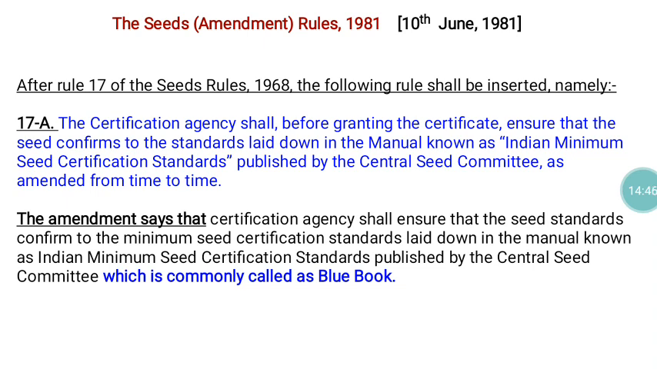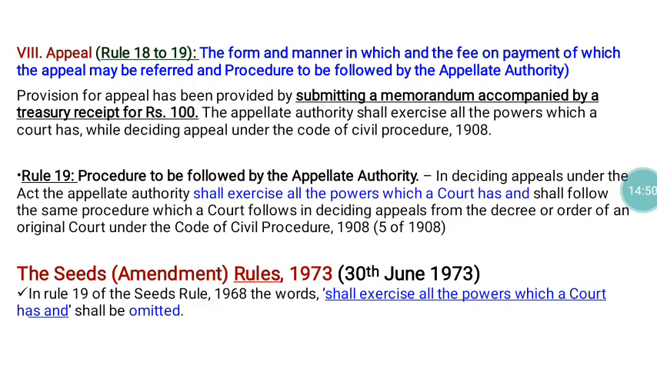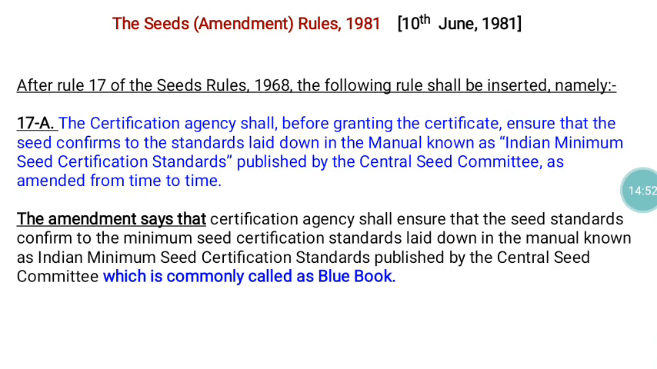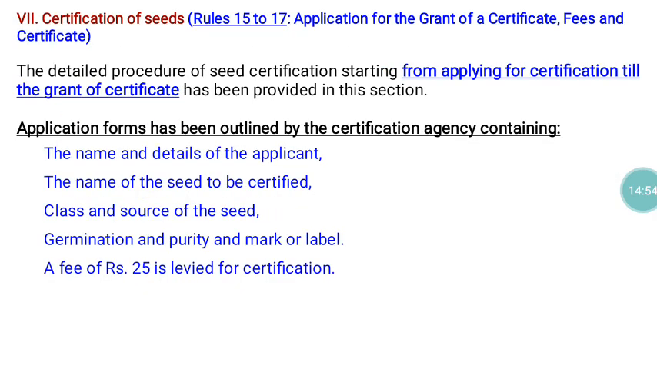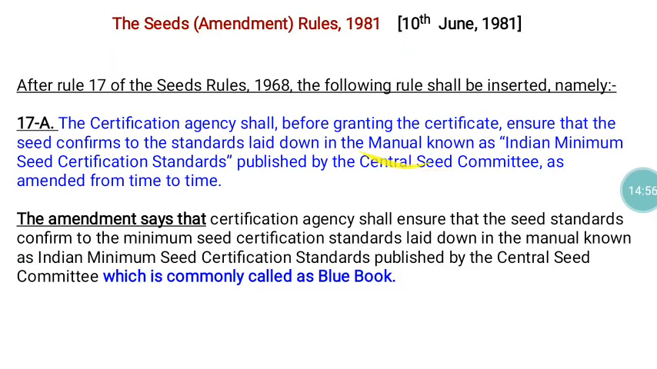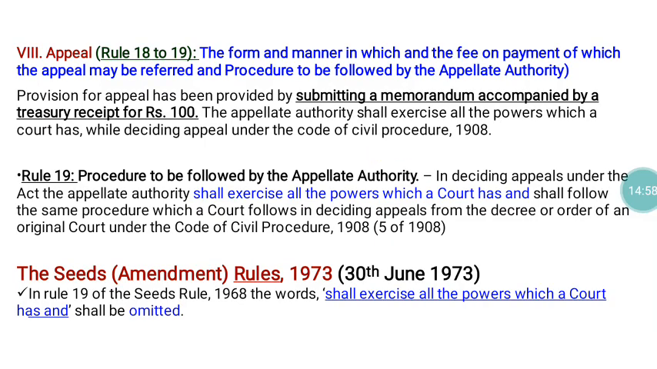So this is regarding that amendment of that particular section of the rule. Then section number 8 deals with the appeal. If a person's seed material is rejected from the seed certification program, or if anyone is found guilty, the applicant can go for the appeal.